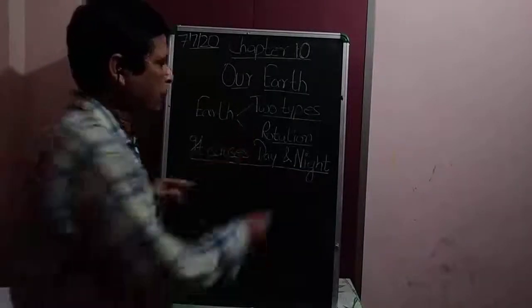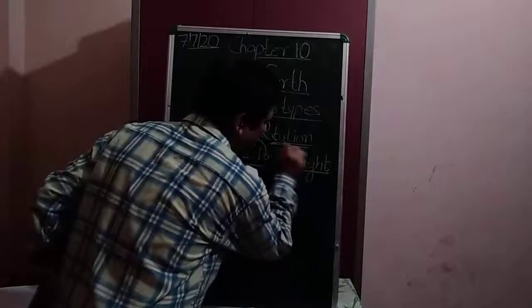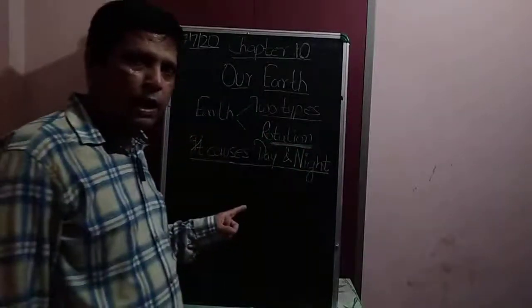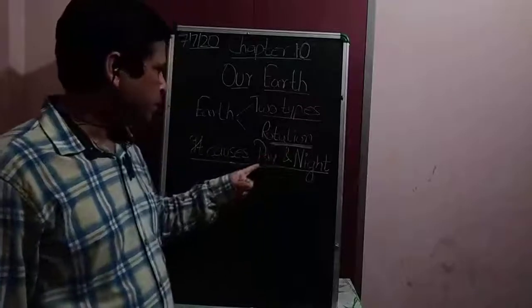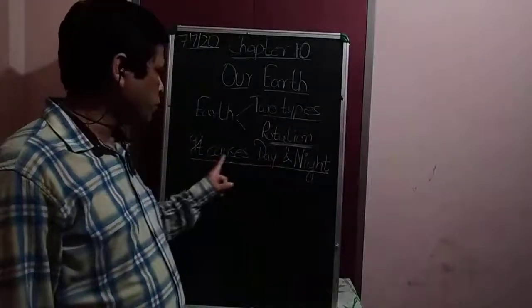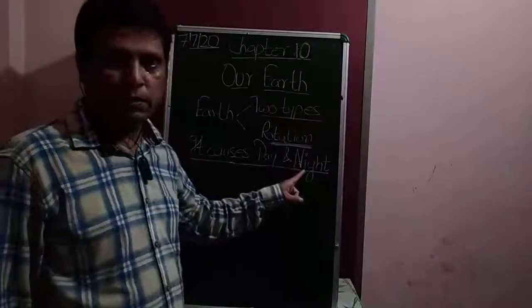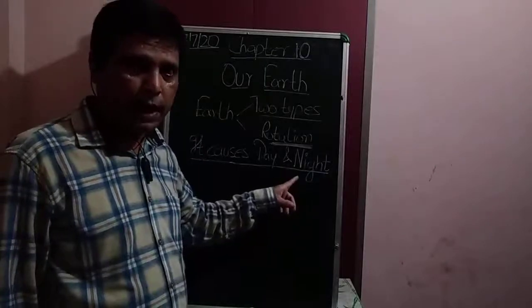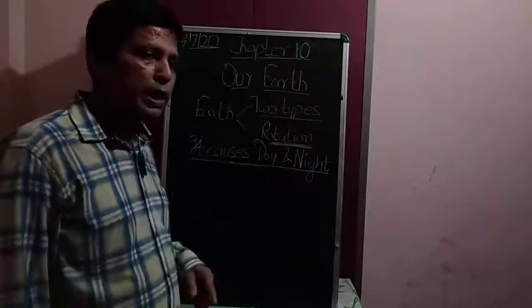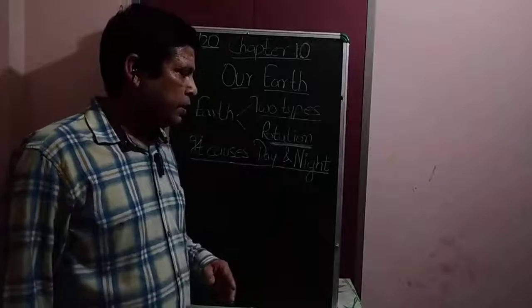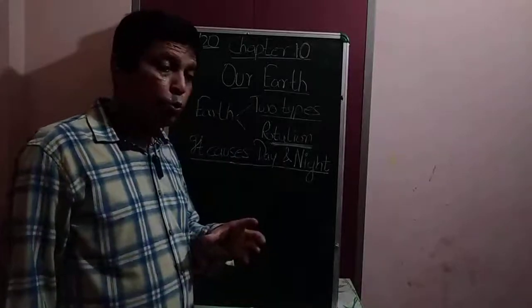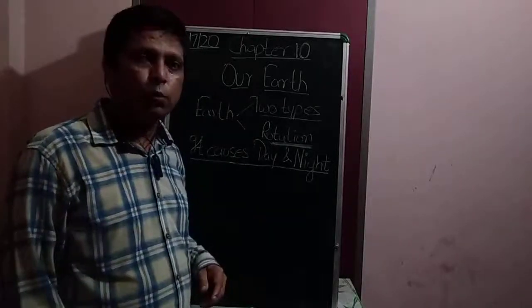Due to the rotation, see here I have written the word rotation. So students, due to the rotation of the earth, what is caused? It causes day and night. How is this possible, students? See, you can do one activity in your house.